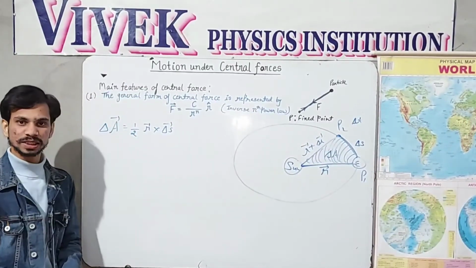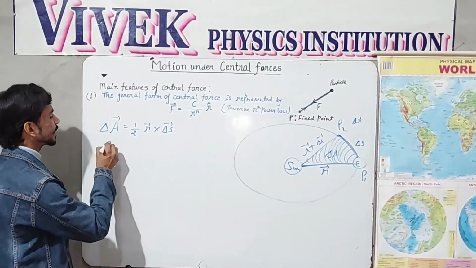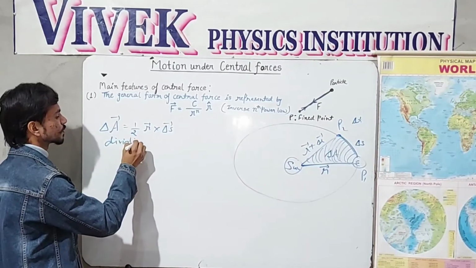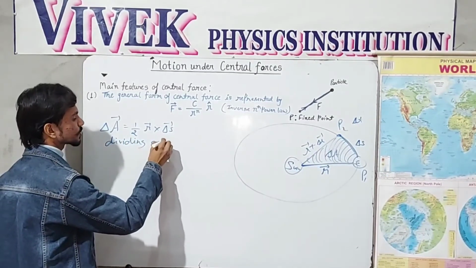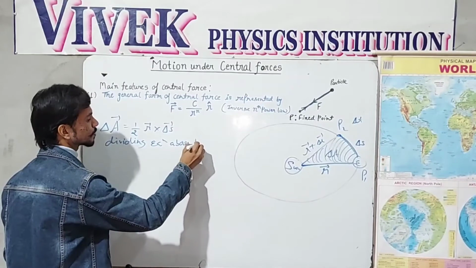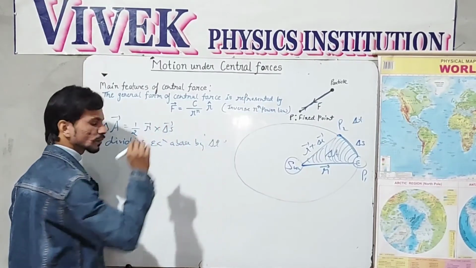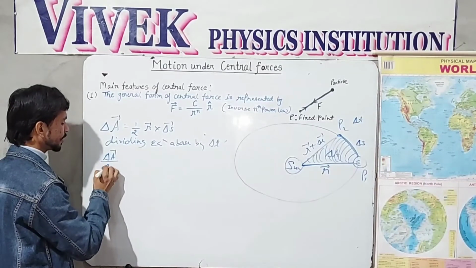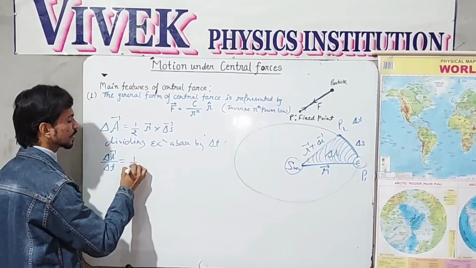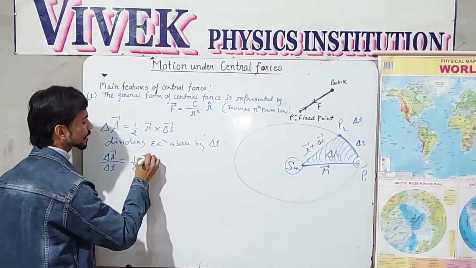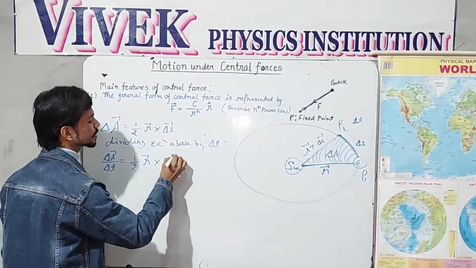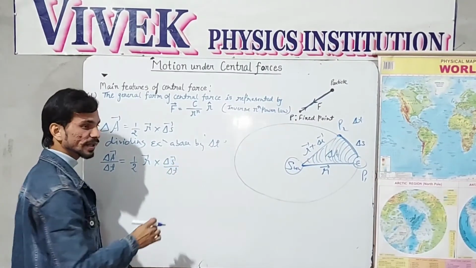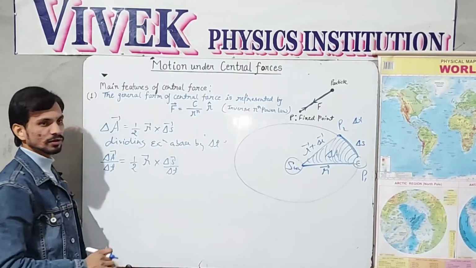This is vector delta A. I am dividing the equation above by delta t. We will get delta A over delta t equals 1 by 2 vector r cross delta s divided by delta t. I have taken that delta t in the denominator of delta s.